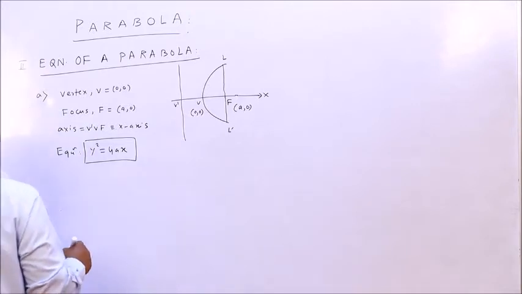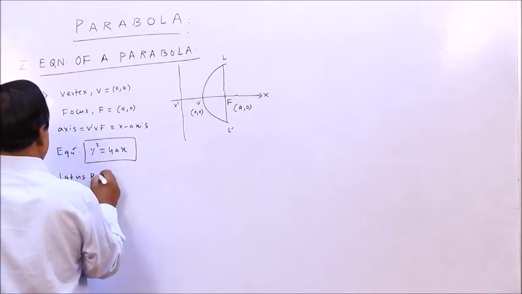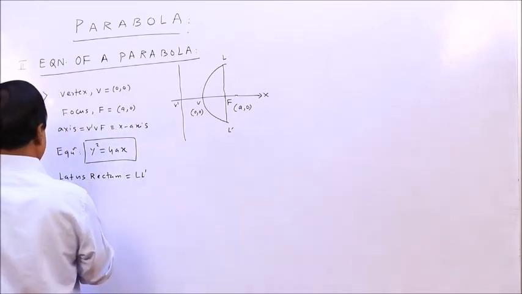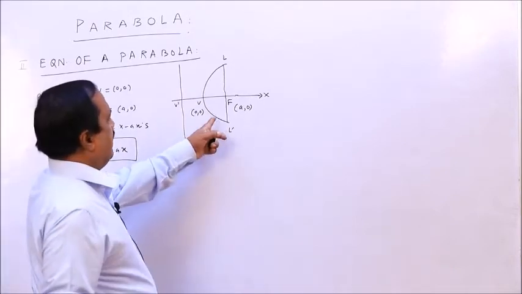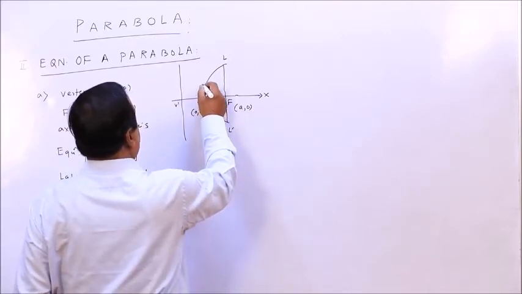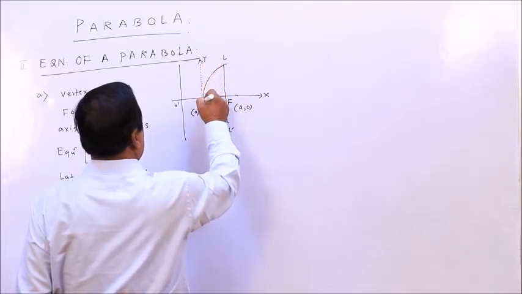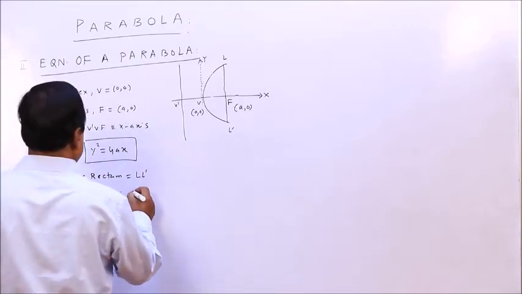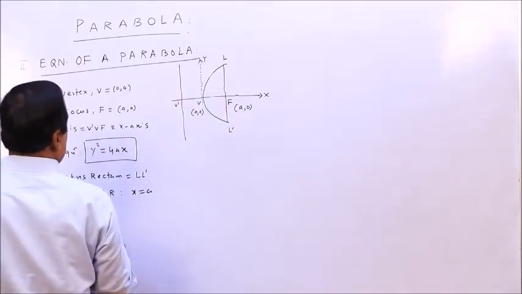Then the latus rectum, that is LL dash. The equation of the latus rectum: this is a line parallel to the y axis, so its equation will be x equal to a, because this distance is a.